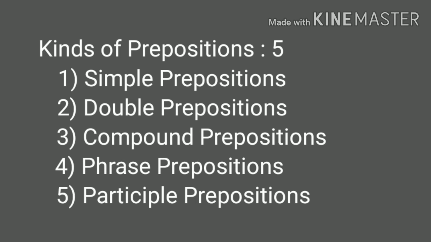And then phrase prepositions. The phrase preposition contains a minimum of 2 words, 2 to 3 like that: in front of, in place of, instead of. These are the phrase prepositions. And the other one is participle prepositions. Participle means we find the formation of V1 plus ing: according to, owing to, regarding. These are the participle prepositions.